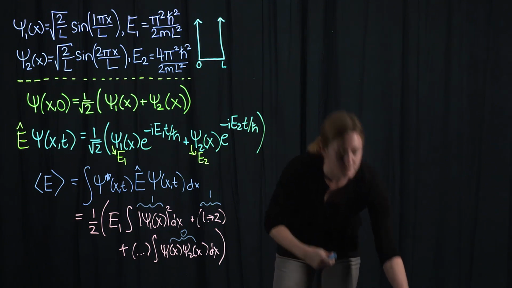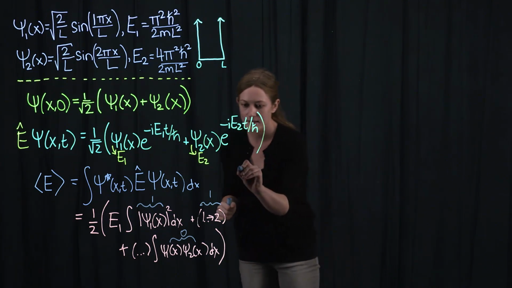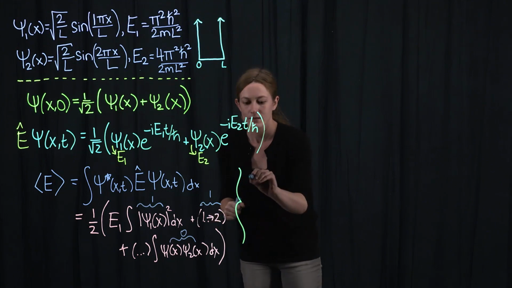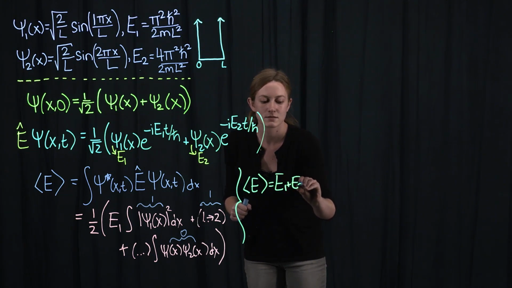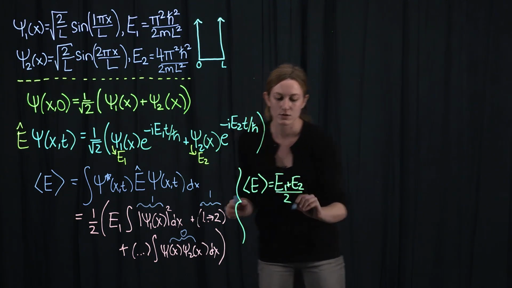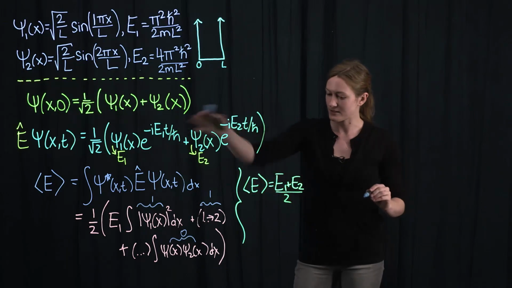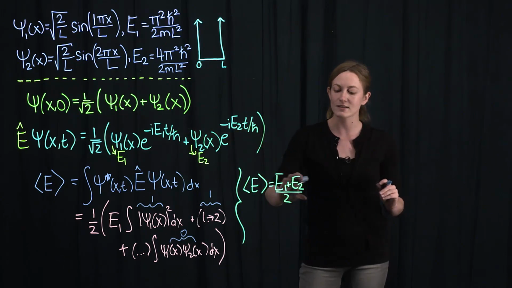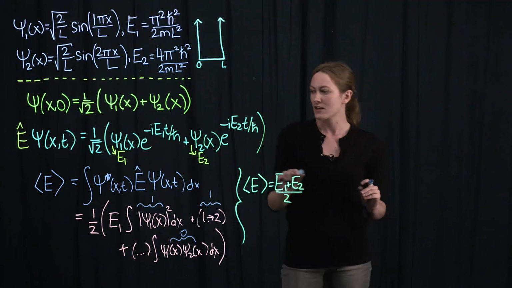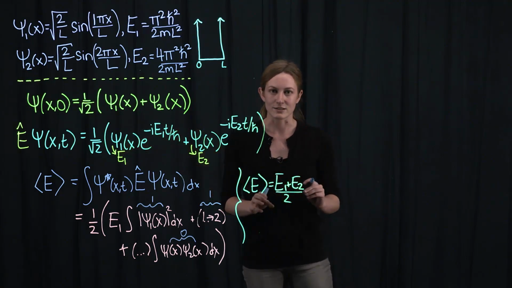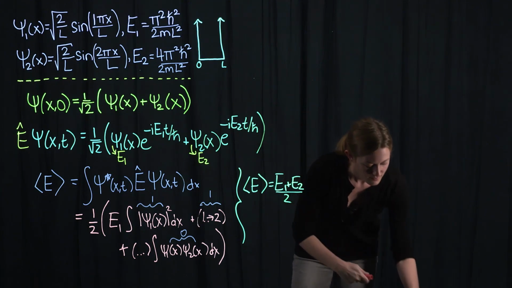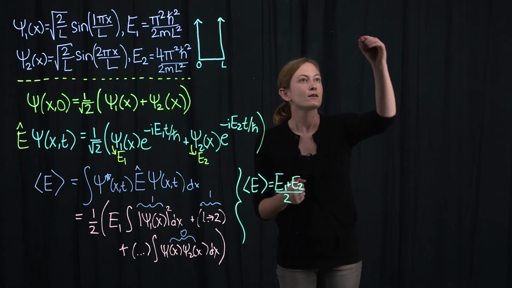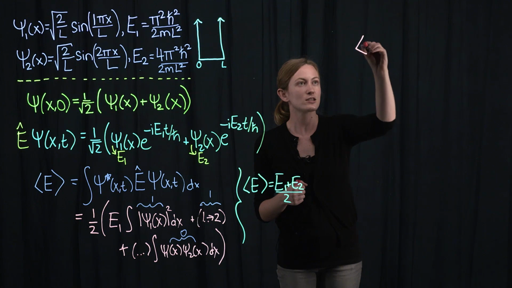The conclusion that you'll find at the end of the day, simplifying, is that the average energy in this superposition is (E1 + E2)/2. So the average energy of our state is literally the average of the energies of the stationary states of which it's composed.